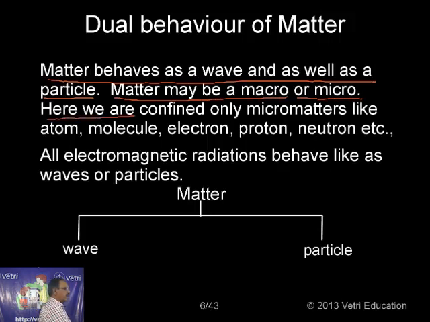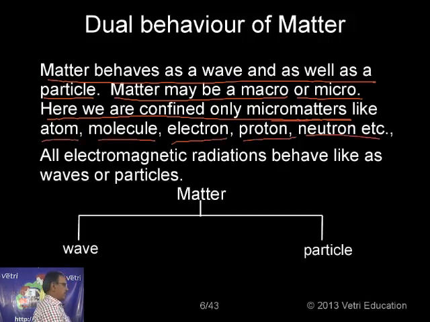Here we are confined only to micro matter, like atom, molecule, electron, proton, neutron, etc. So we are going to discuss the dual behavior of atom, that is, the atom behaves as a wave as well as a particle.